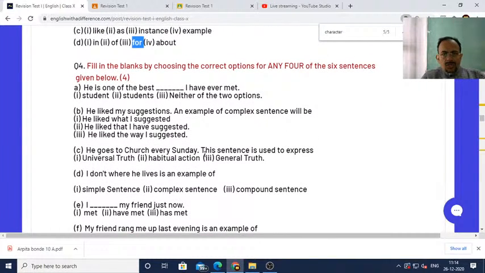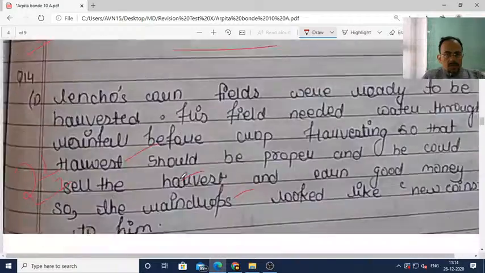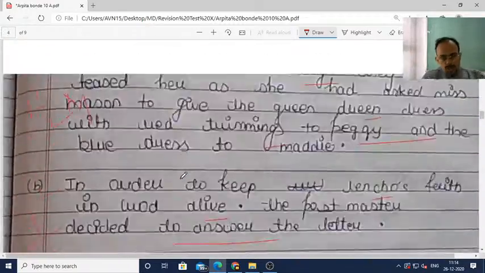Next you see, dear students, this is transformation of sentences. First one is subject verb agreement. As I told you, he is one of the best students. It should always be students. Okay, he is one of the best students.